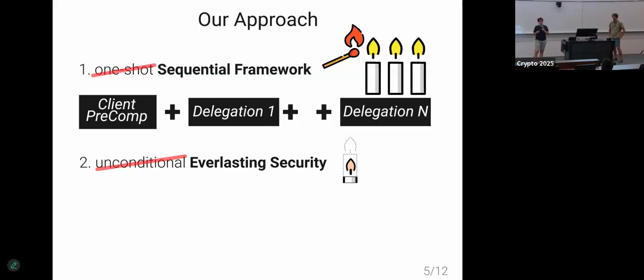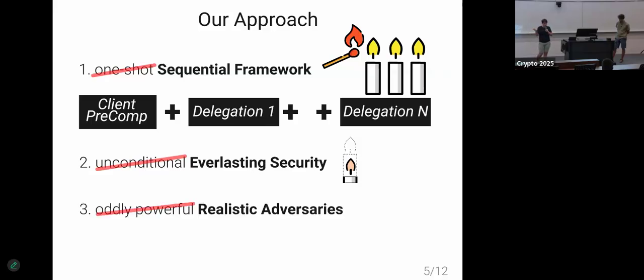Then we notice that we don't necessarily need unconditional security, which is security no matter what forever, but everlasting security is enough. I need security as long as my protocol is running. So once the last candle is lit, even if you know the secret coins that I used in my delegation, it doesn't matter. I got the pairing value that I wanted to have. Now you can no longer cheat. So this is an observation that was nowhere in this part of the literature.